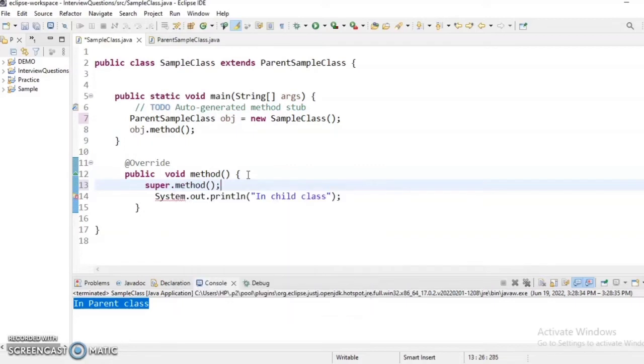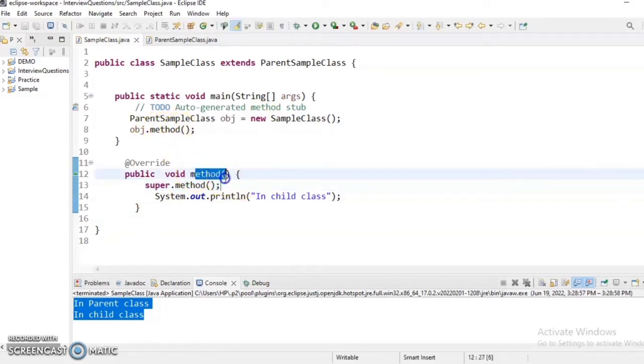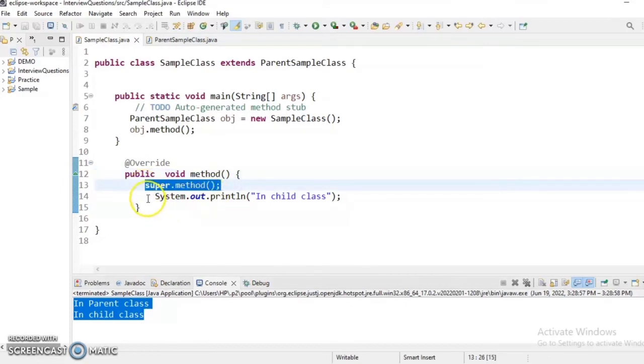super dot method. So I can use the super keyword here, and what it will do, it will first call the parent class method, and then it will execute the child class method, the code in the child class. So here you can see first I called this method, so this method will be called, and then it will call the super class method, that is the parent class method. So it will print in the parent class, and then this will print this statement in the child class.